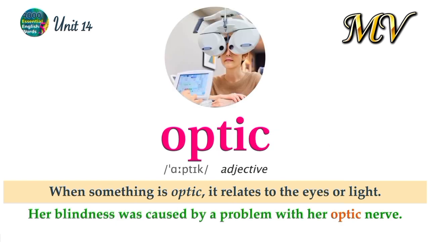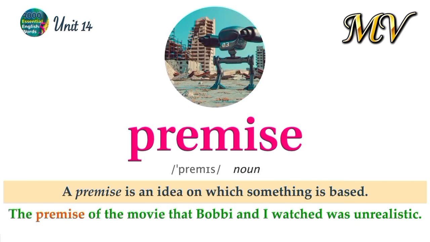Optic. When something is optic, it relates to the eyes or light. Her blindness was caused by a problem with her optic nerve. Premise. A premise is an idea on which something is based. The premise of the movie that Bobby and I watched was unrealistic.